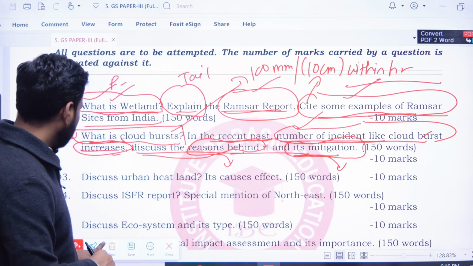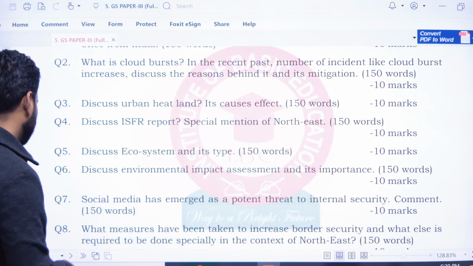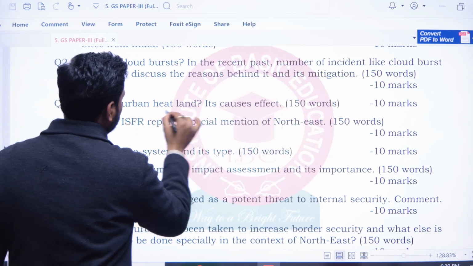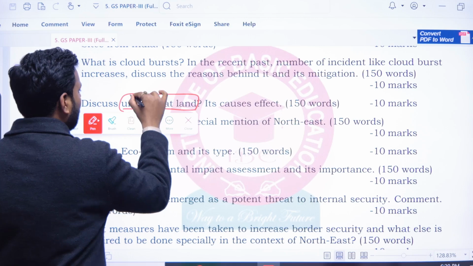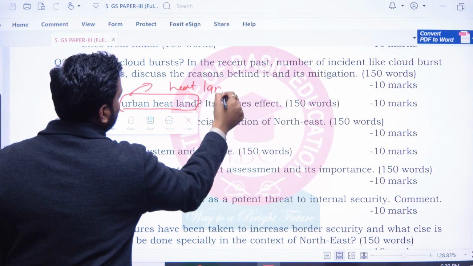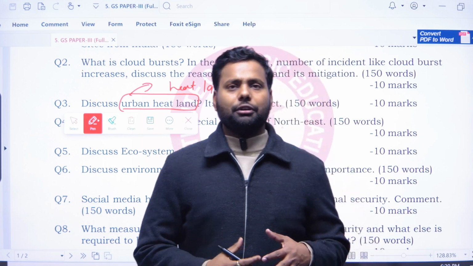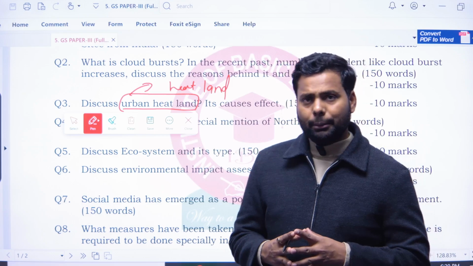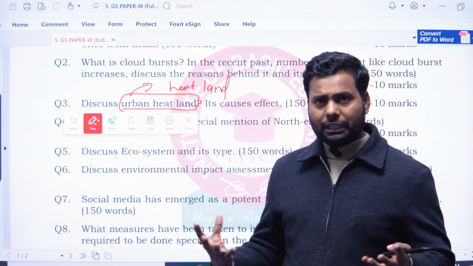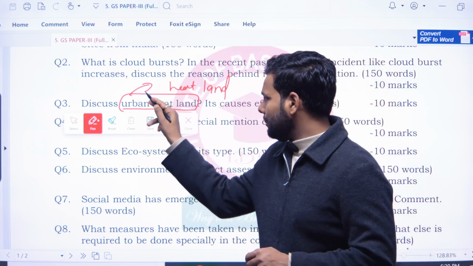Okay, now in the third question, discuss the urban heatland. Look at the question. What is the meaning of urban heatland? An urban area changes into a heat land. Why? Because we are facing anthropogenic climate change and anthropogenic global warming, and because of this, the urban land heats up more than its surrounding area, so that it is converted into an urban heatland.